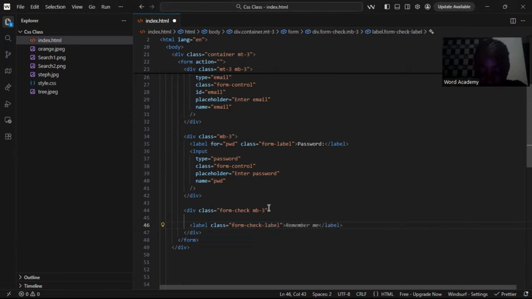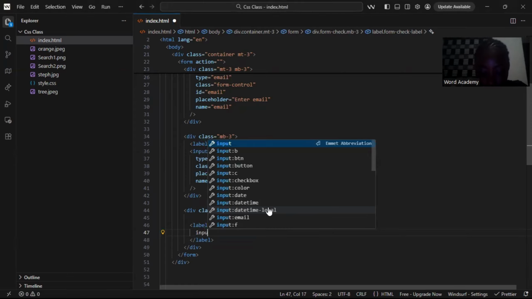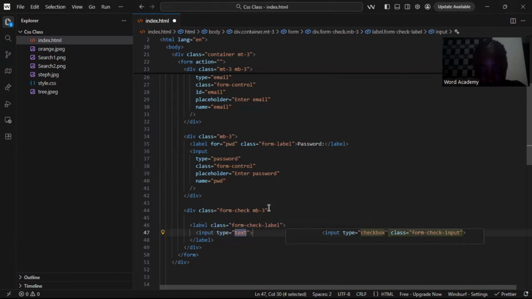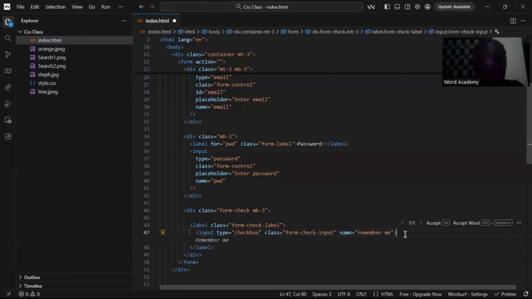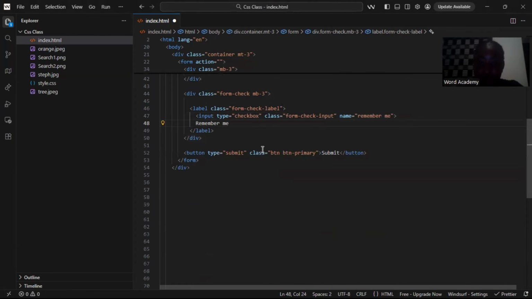And inside this label, we'll do input, and our input type will be checkbox, and we'll say class will be form-check-input. And as well, we'll put name, which will be remember me. And in this input, we're going to put remember me. Then after that, we're going to have this button type, which will be submit, with class btn btn-primary, we can say submit. So now let's check it out.